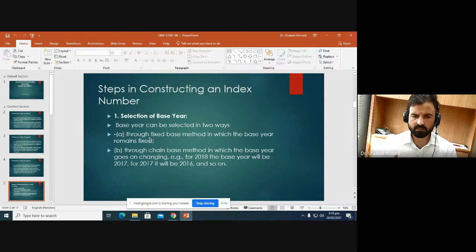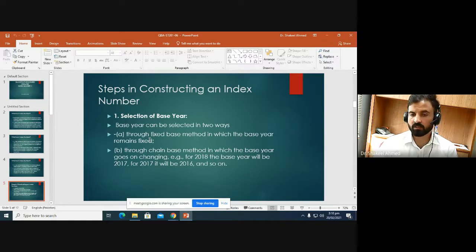Either you can fix a base year, some specific year, like if you want to compute index number for 2011, then you can fix the base period as 2010, and you can find the index number for 2011, 2012, 2013, taking the fixed base as 2010.